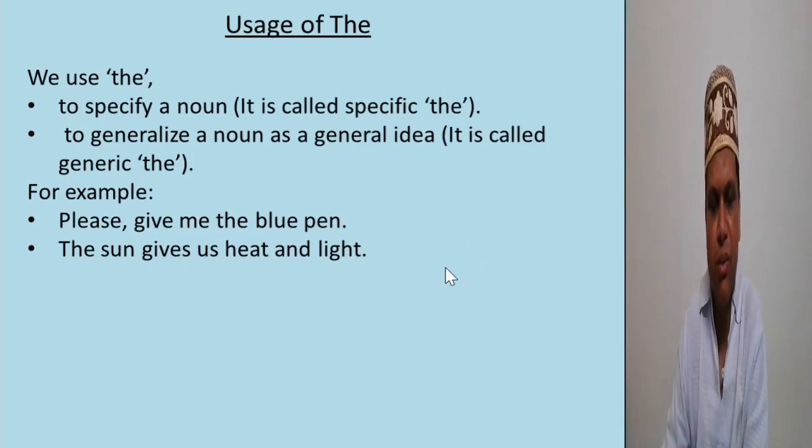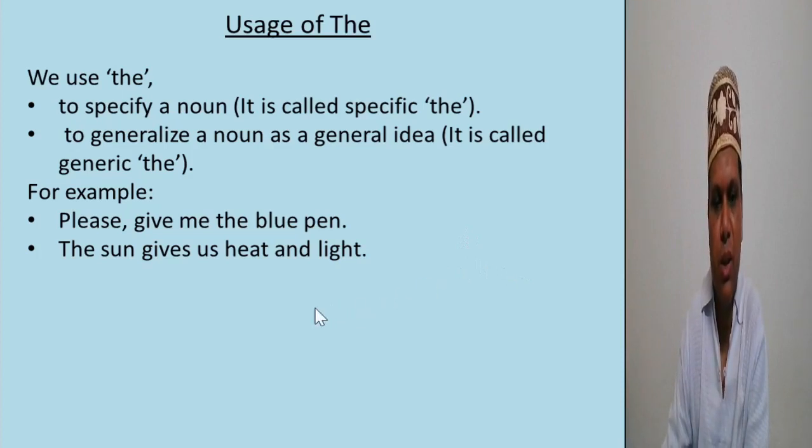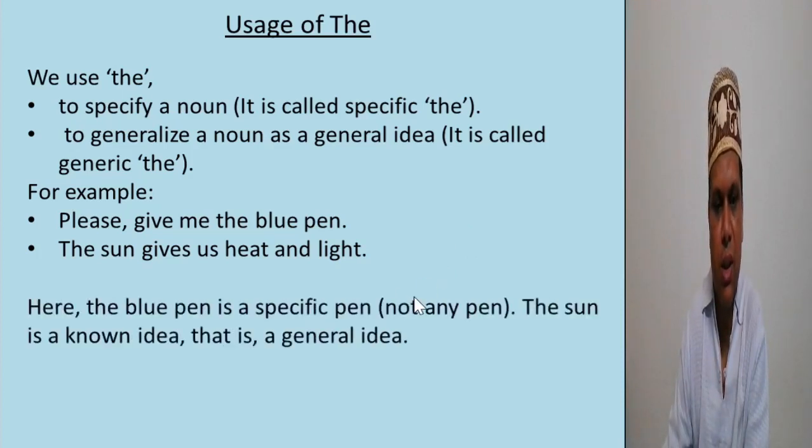For example, please give me the blue pen. The sun gives us heat and light. Here the blue pen is a specific pen, not any pen. The sun is a known idea, that is a general idea. When the audience knows about a thing, it is called a general idea, a known idea. Here the first the is a specific the and the second the is a generic the.